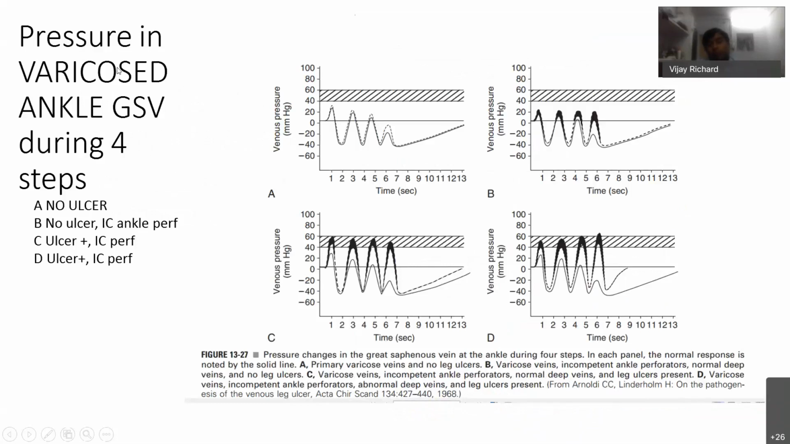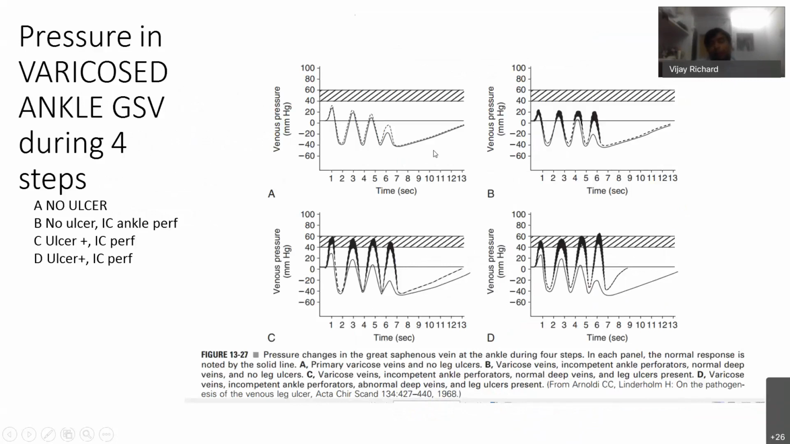So, the pressure in the varicose ankle GSV was seen in 4 subgroups of patients. A is a patient with no ulcer but only varicose veins. B is a patient with no ulcer and incompetent ankle perforator. C is a patient with ulcer. And D is a patient with ulcer and incompetent perforator.